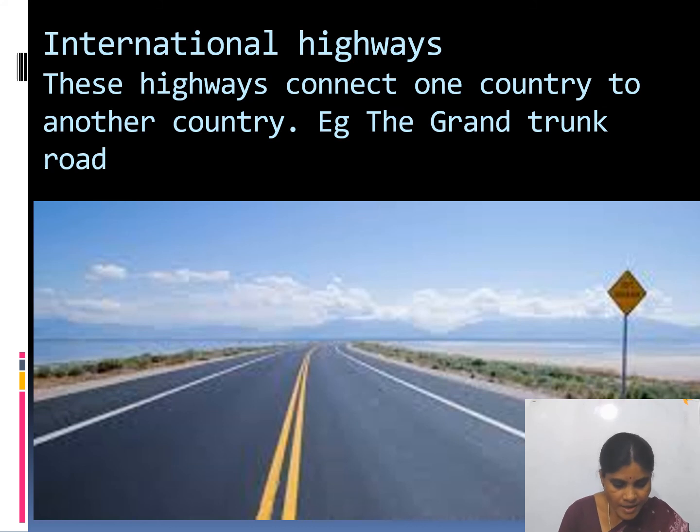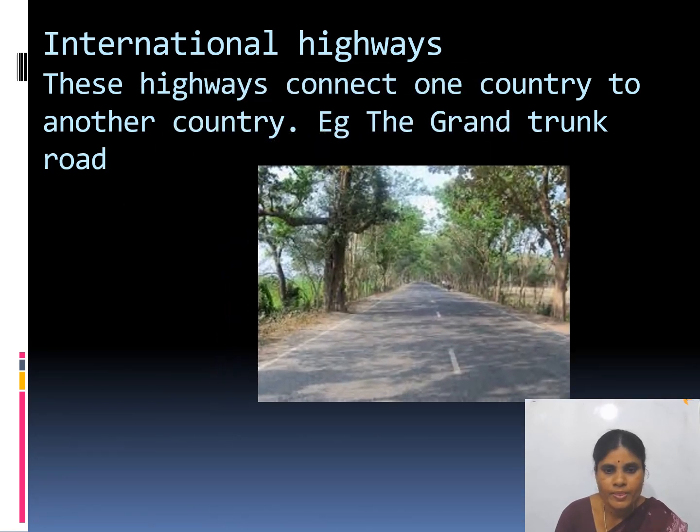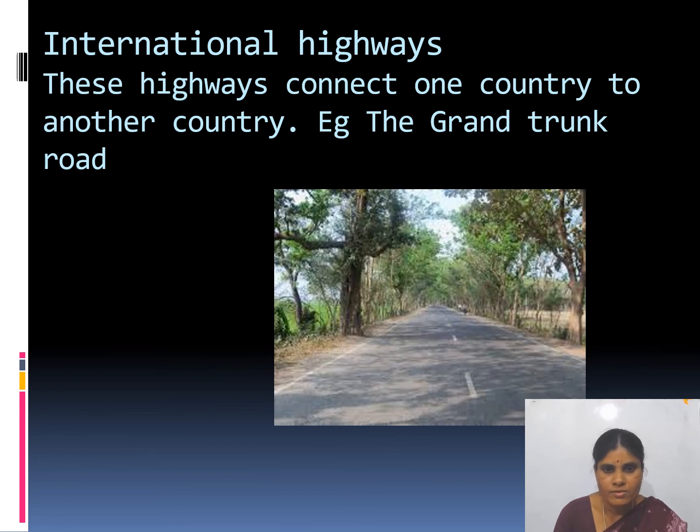See, the Grand Trunk Road connects Kolkata in India to Peshawar in Pakistan. Okay, this is the Grand Trunk Road we are seeing now. See, this road connects Kolkata in India to Peshawar in Pakistan. International highways. These highways connect one country to another country. Example, Grand Trunk Road.